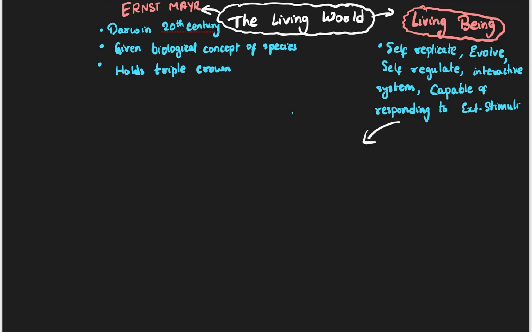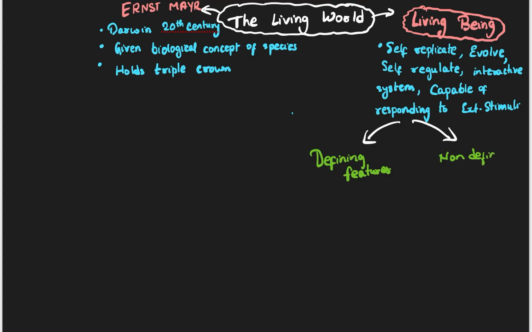There are some particular features which are the main ones. If they are not present, then we cannot call something a living organism. Those are known as defining features. Defining features are features which define a living organism, whereas non-defining features are features which do not define a living organism.